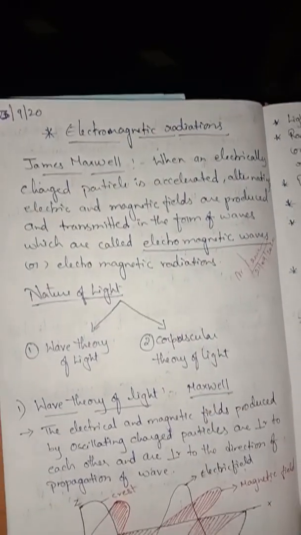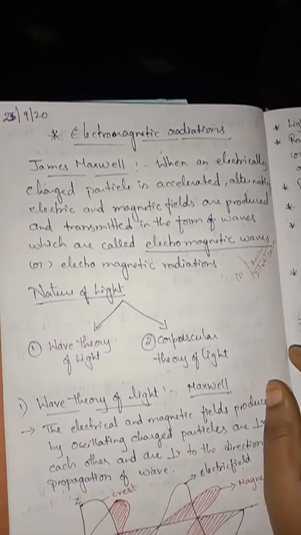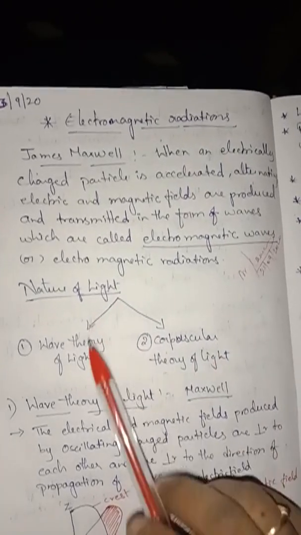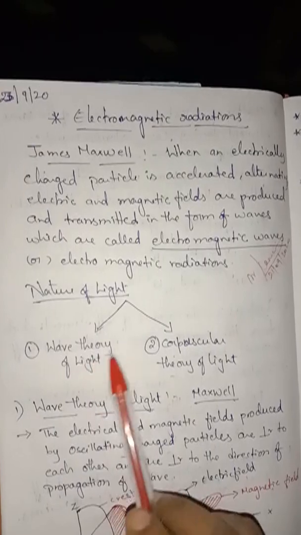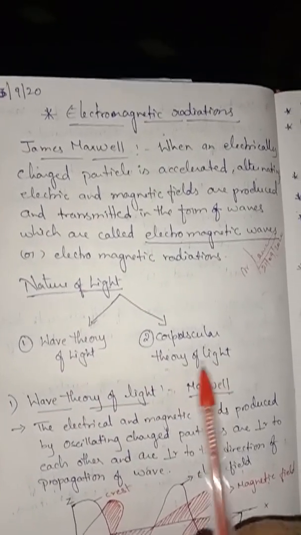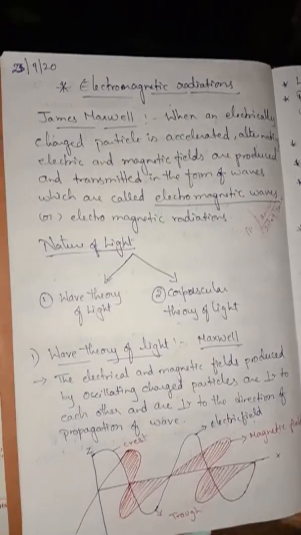Next, if we look at the nature of light, two theories were proposed to explain the nature and propagation of light. What are the two theories, children? Wave theory of light and corpuscular theory of light. Yes, so first we discuss the wave theory of light.